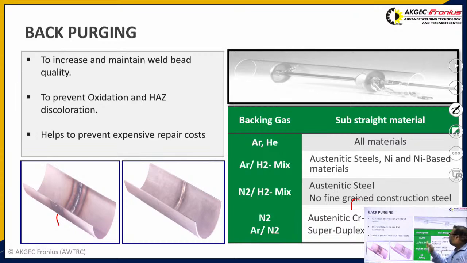There are various types of backing gas depending upon what type of materials you have to weld, and these purging gases, also known as backing gases, can be used during welding operations.